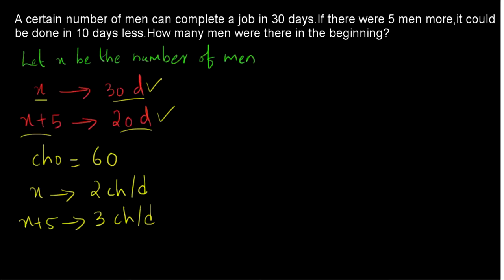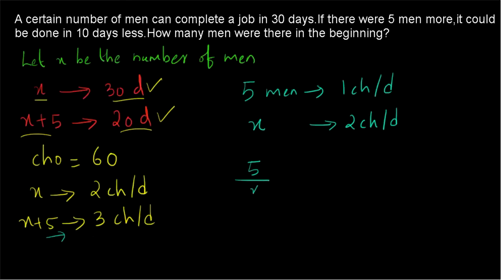So from that we will be getting 5 men will be having 1 chocolate per day. So taking the difference, 5 men will be having 1 chocolate per day and x men are having 2 chocolates per day. So from that we will be getting 5 by x is equal to 1 by 2, just taking as a ratio in order to make it easier. So x is equal to 10 men. So 10 men were there in the beginning.